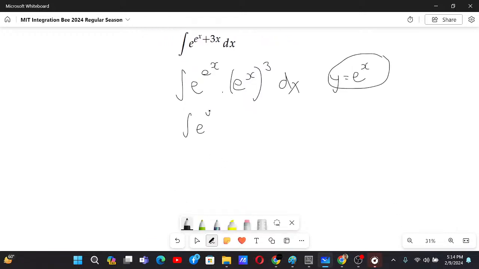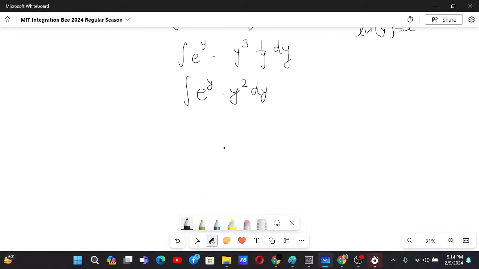E to the power y and then y cube. Now since ln of y is just x, our dx will be 1 by y dy. Now you see it's just some integration by parts, and then this problem will be solved easily. Now we can use integration by parts. Basically we can also use the DI method.